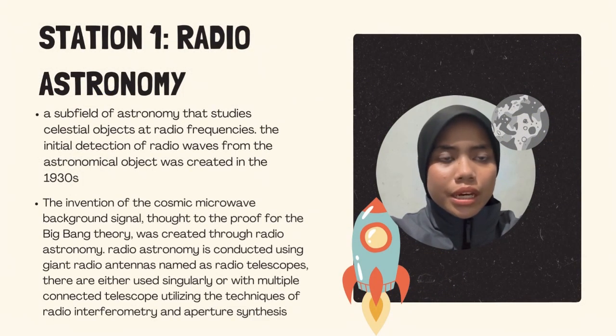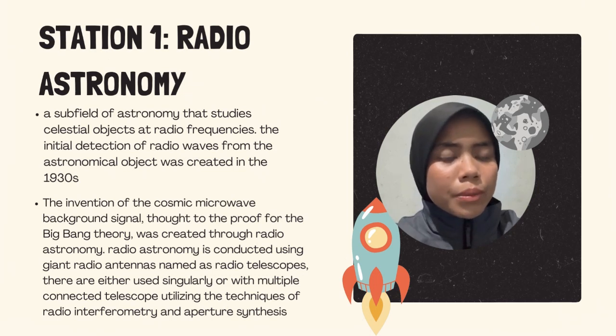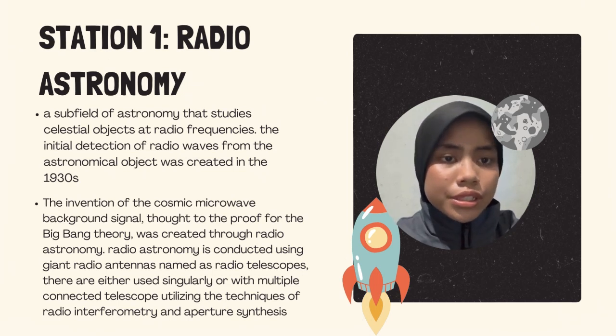What is radio astronomy? A subfield of astronomy that studies celestial objects at radio frequencies. The initial detection of radio waves from an astronomical object was made in the 1930s. The discovery of the cosmic microwave background signal, thought to be proof for the Big Bang theory, was made through radio astronomy. Radio astronomy is conducted using giant radio antennas named radio telescopes. They are either used singularly or with multiple connected telescopes utilizing the techniques of radio interferometry and aperture synthesis.